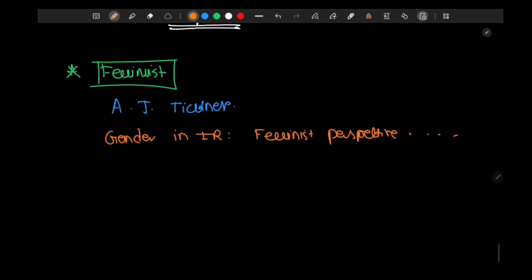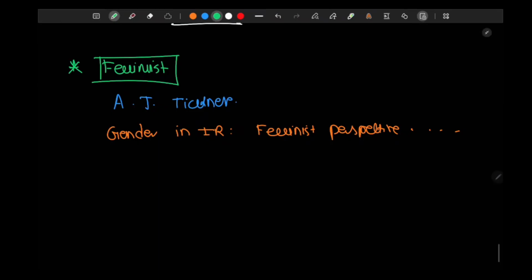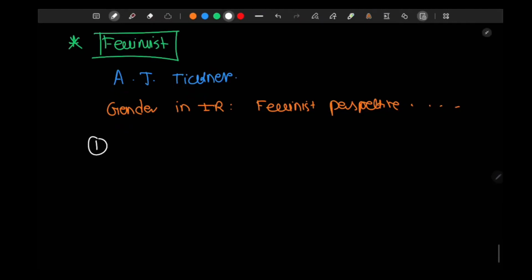On achieving global security. She criticizes realism as a masculinist paradigm, right? The first criticism that Anne J. Tickner makes about Morgenthau is that realism is a masculinist paradigm.